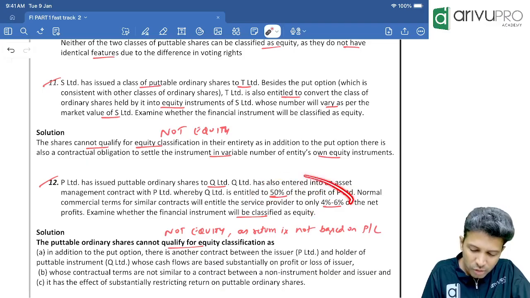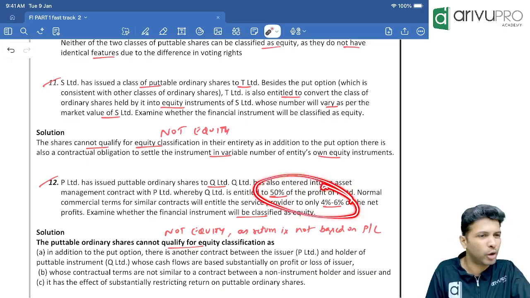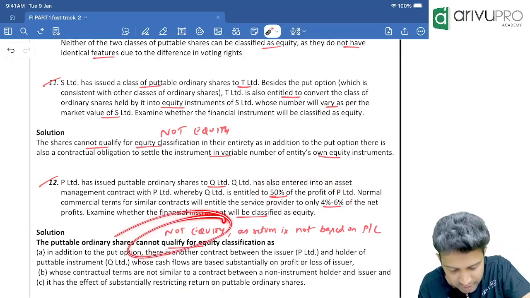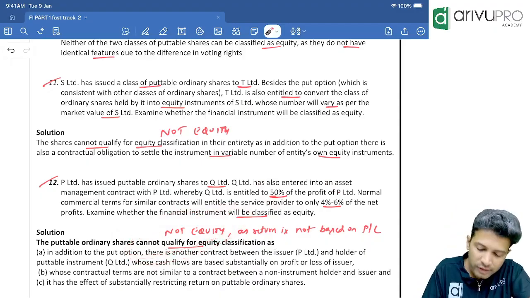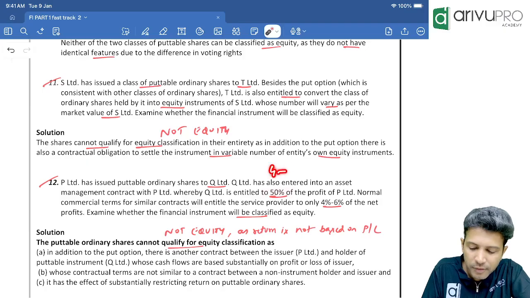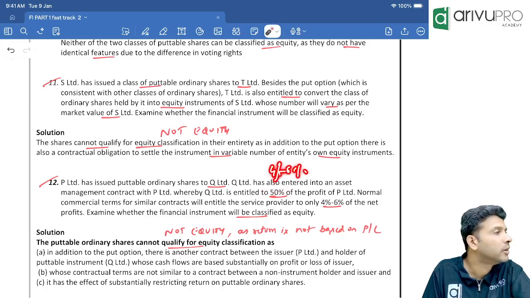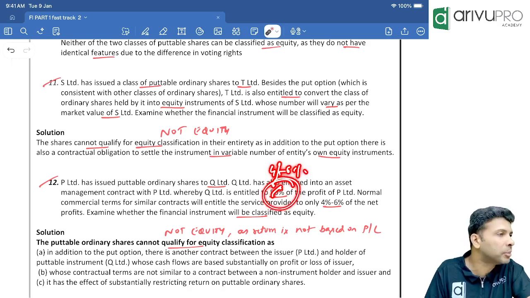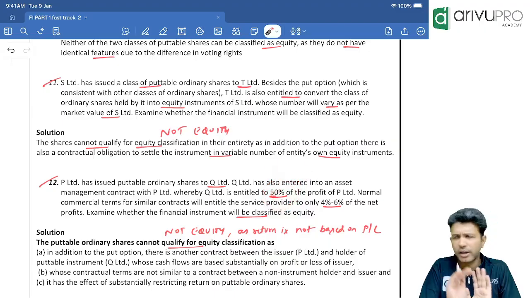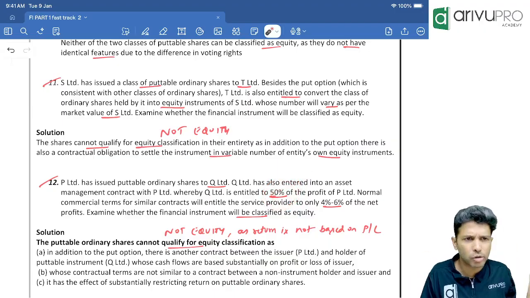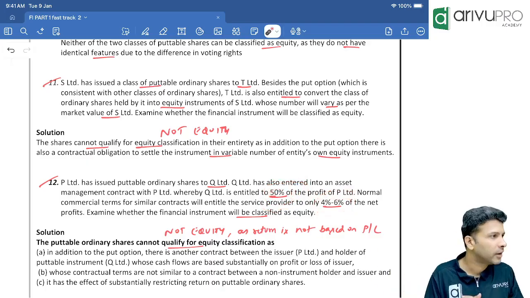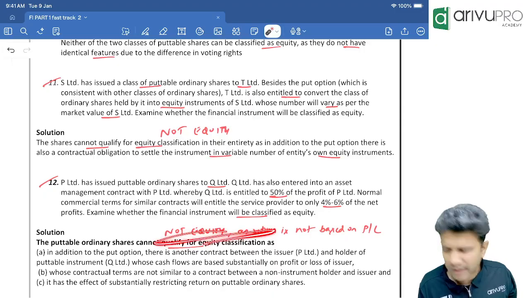50%. Do you think this is as per the normal terms? No, it's not as per the normal commercial terms. So the return is not based on net profit or changes in net assets. So is it equity or not equity? Not equity. However, if instead of 50% it was 4 to 6%, under normal commercial terms, then you could say yes, the return is based on profits, or a little extra is also okay. But are 4 to 6 and 50% the same or completely different? Completely different. So this is not equity.